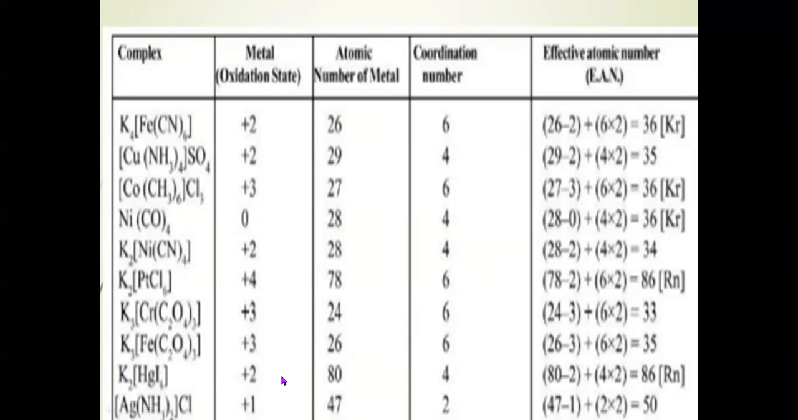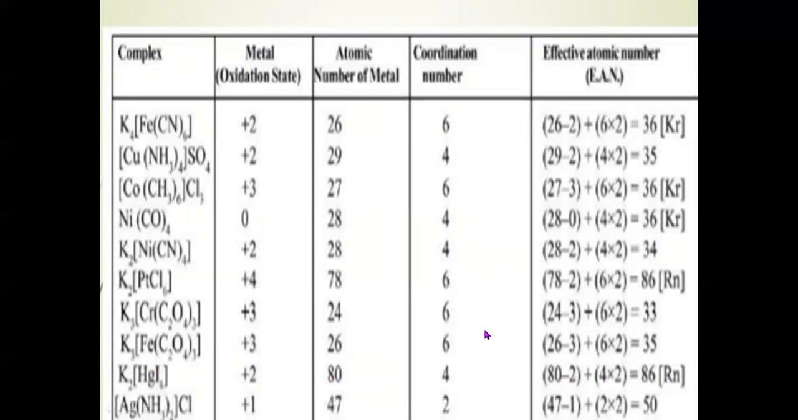Now in this example, mercury, whose atomic number is 80, lost 2 electrons in initial stage, means its primary valency is +2. But we have to subtract it. So 80 minus 2, 78. Then every iodide ion will give it 2 electrons. 4 such ions are there. So 4 into 2, 8. 78 plus 8 means 86. Again, it is nearly equal. It is equal to radon. Why? Because atomic number of radon is 86.